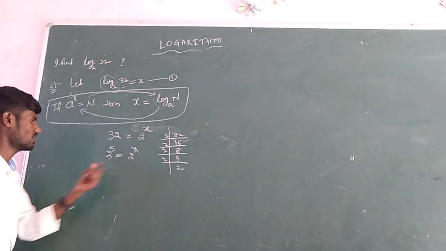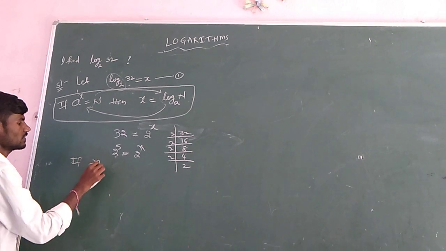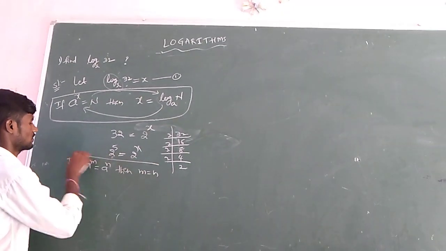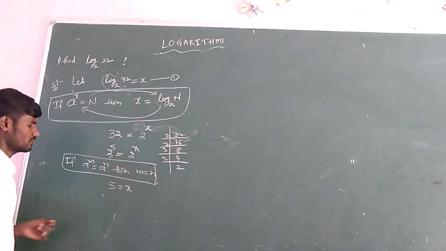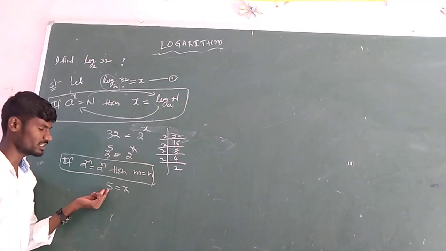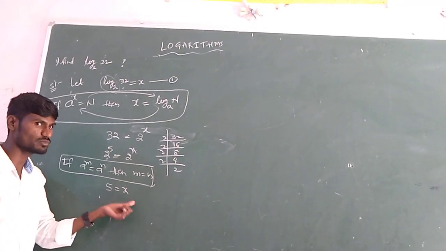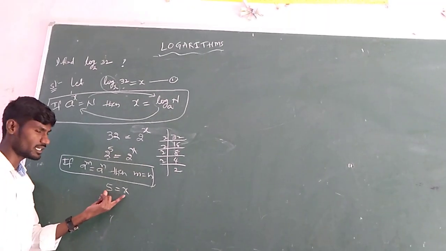Now we know one formula: if bases are the same, automatically powers are equal. That is, if a power m equals a power n, then m equals n. What are m and n here? 5 equals x. But generally the left side should be a variable. Here we are not finding 5, we are finding x. So whatever you are finding should be on the left side. Many students write in this form only, but it is actually not the final step.